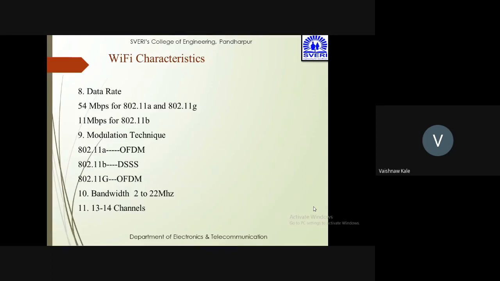Modulation techniques: 802.11a uses OFDM, orthogonal frequency division multiplexing, 802.11b uses direct sequence spread spectrum, and 802.11g again uses OFDM. Bandwidth about 2 to 22 megahertz, 13 to 14 channels.